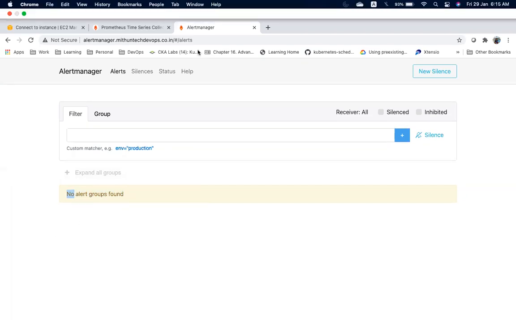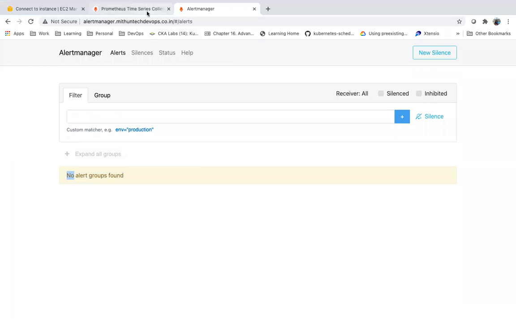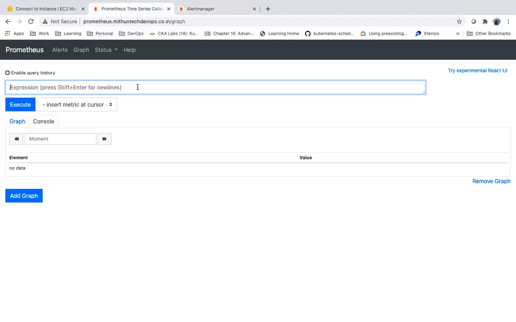Did I create alert rules in Prometheus? Like, if the node is having this much CPU utilization, trigger an alert. Did I define any alert rules as of now in Prometheus? No. It is just gathering the required data.